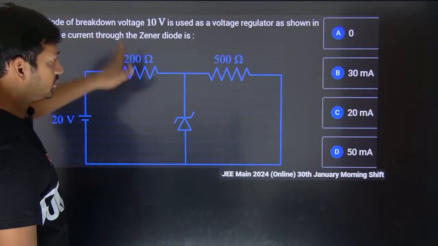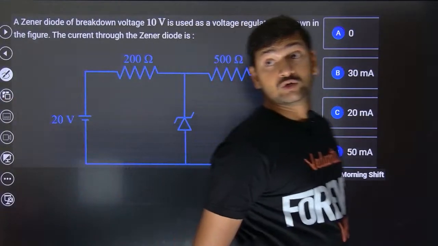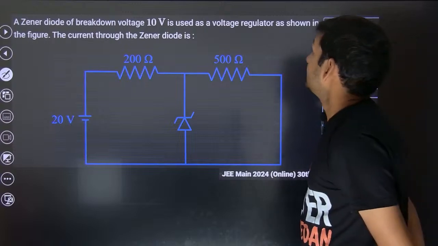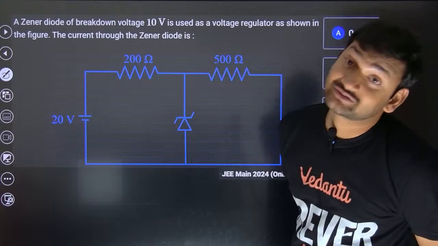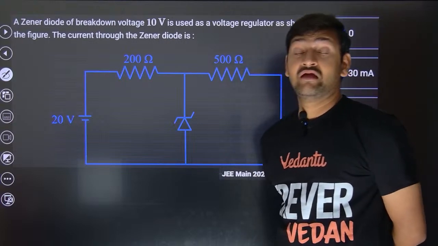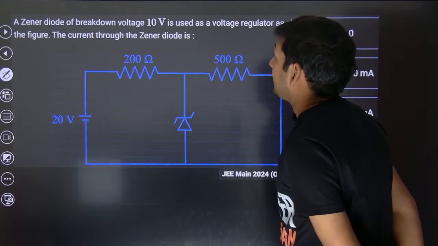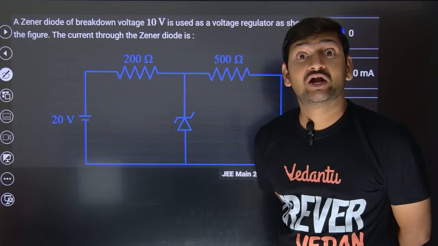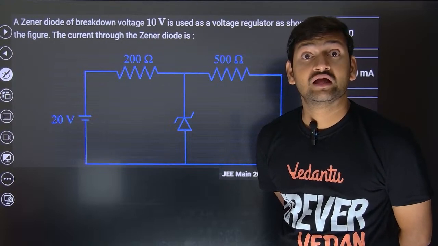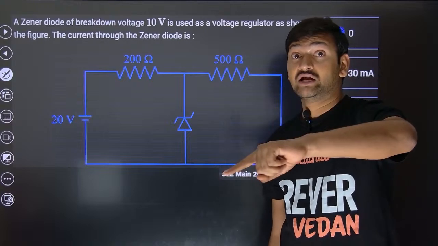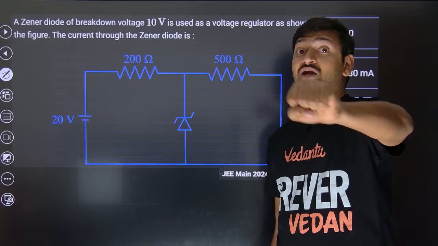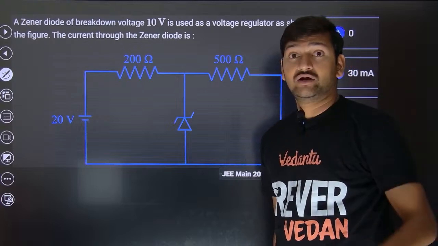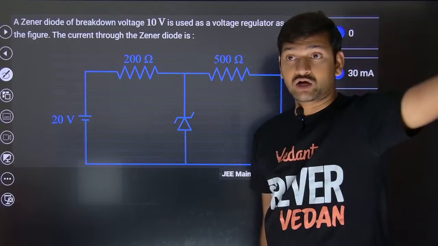Okay, do this question. See, no power rating, so we don't need to worry. But we have to see whether the Zener diode will break down or not. If the Zener diode is not breaking down, then no current will flow through it. You can say that the Zener diode is an open circuit kind of thing, so it won't contribute to the circuit.